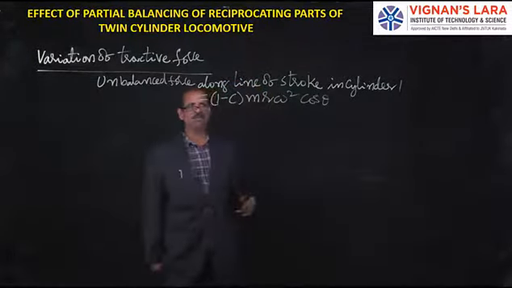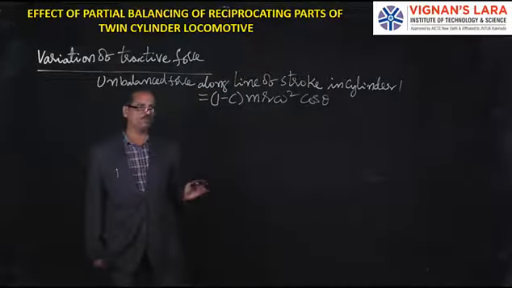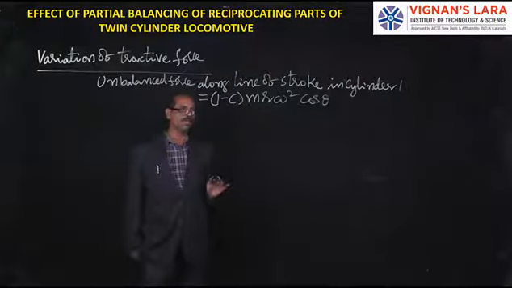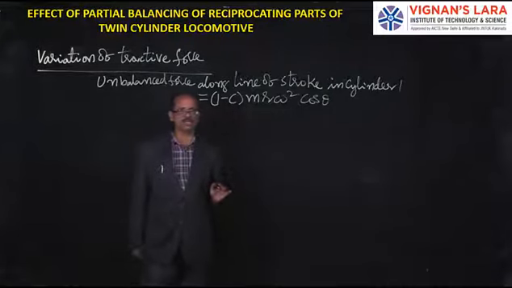This we have already derived, the unbalanced force along the line of stroke for a single cylinder engine due to the reciprocating masses.